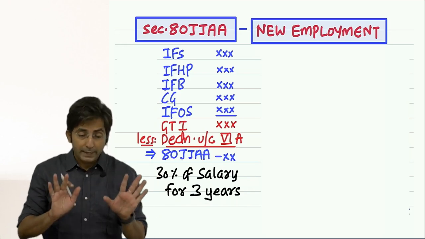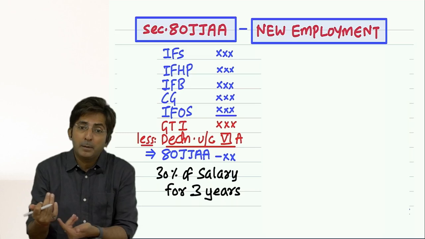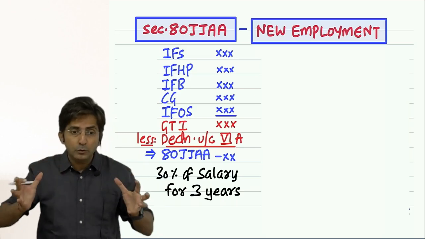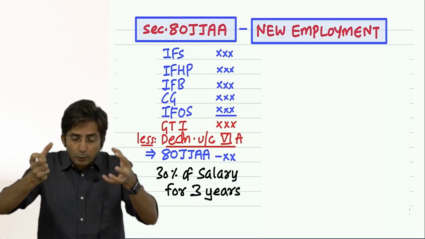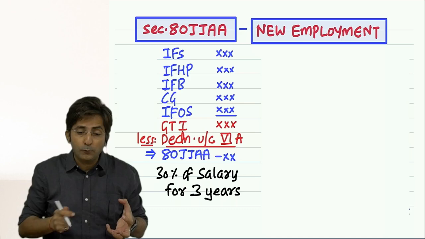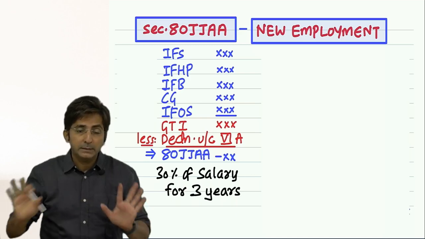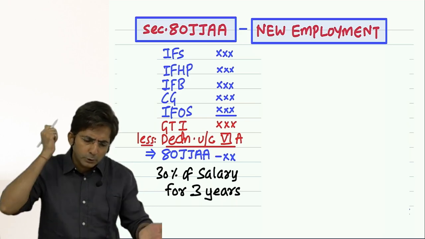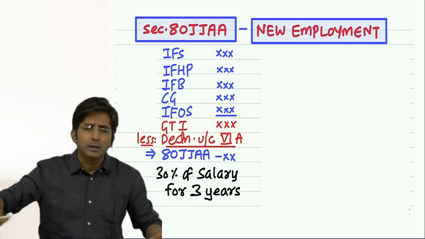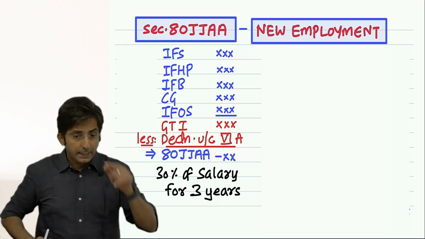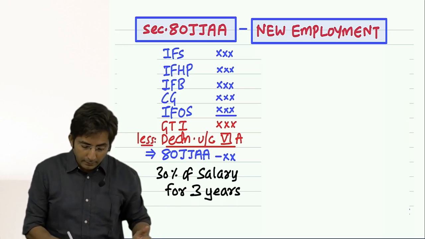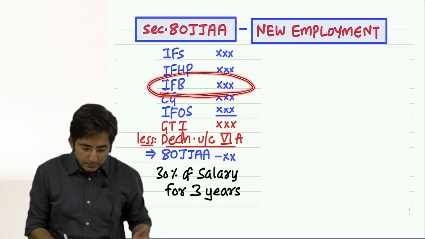In the next year these employees will become old, but that's okay. This year they were new, and once the employees are newly recruited, you will get deduction for continuous 3 years. They are new only in the first year. Next year they will become old, but it's okay. Once your deduction starts, it will continue for 3 continuous years. And this deduction is over and above the deduction under income from business.